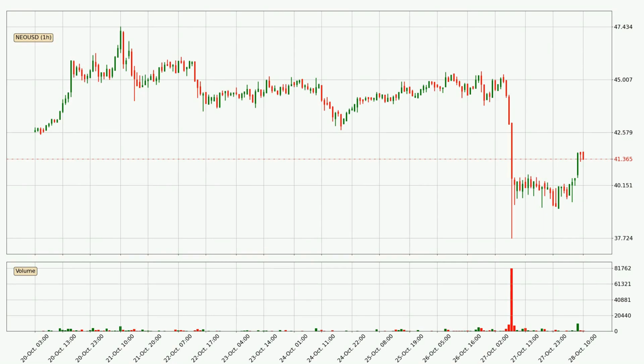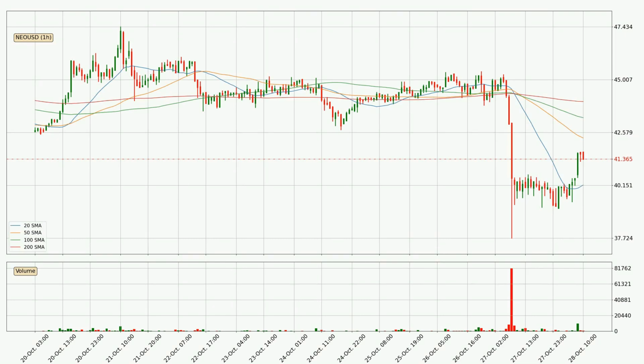By taking a look at the hourly time frame for NEO, the price moved up around 3.6% in the last 24 hours, with a current price of 41.4. It's evident that the buyers are taking over because the volume was high, showing that the move was strong.